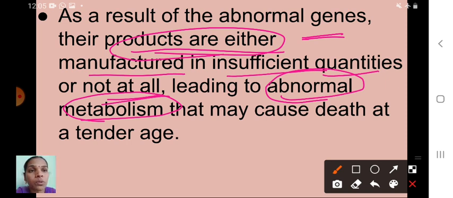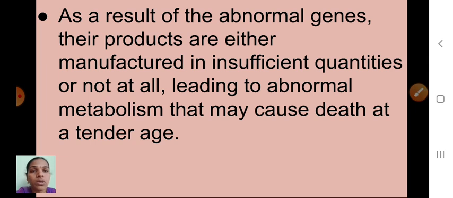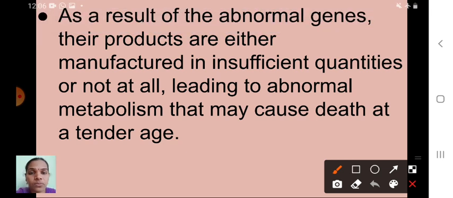Okay, so the products are either manufactured in insufficient quantities. If any alteration or abnormal situation is there in genes, what will happen? There is a problem in making the protein synthesis. Products of genes means what? Information about protein synthesis. So the important molecules produced with the help of the genes in our body are called what? Proteins. So their products are either manufactured in insufficient quantities or not at all, leading to abnormal metabolism that may cause what? Death at a tender age.